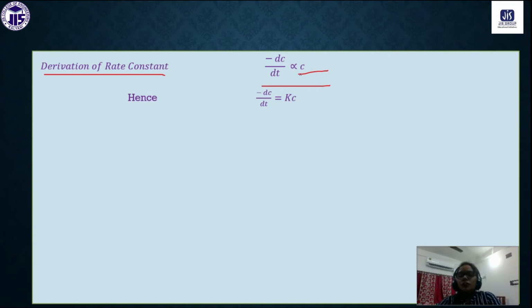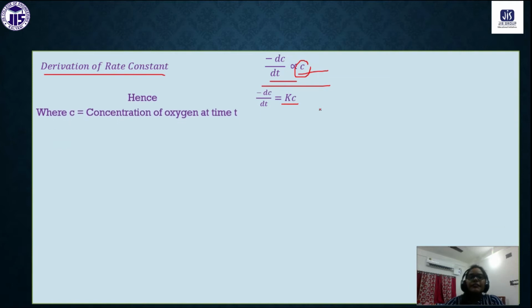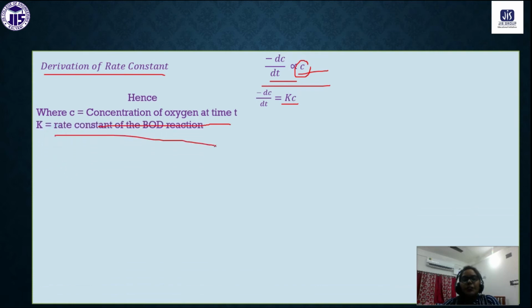The amount of dissolved oxygen consumed per unit time is obviously proportional to the concentration of the dissolved oxygen present in water. This is the proportionality constant K, and that is obviously the rate constant. Here C is the concentration of oxygen at time t, and K is the rate constant of the BOD reaction.